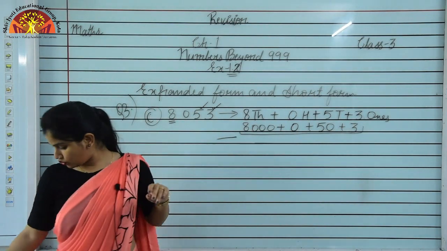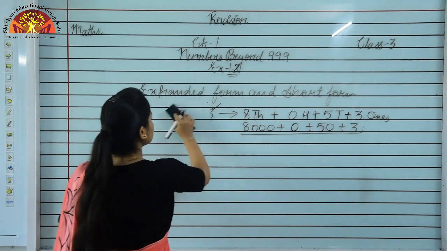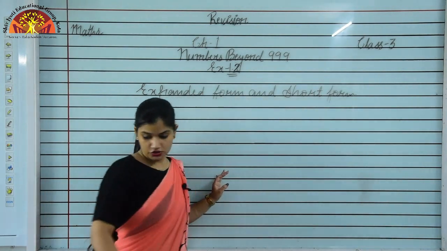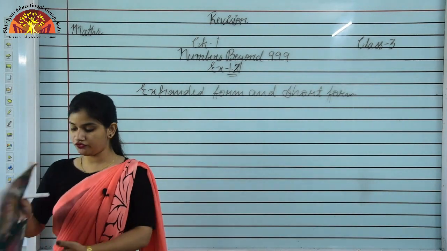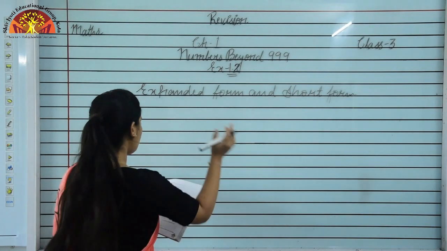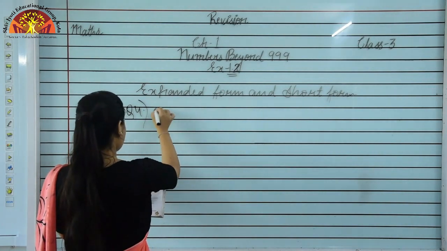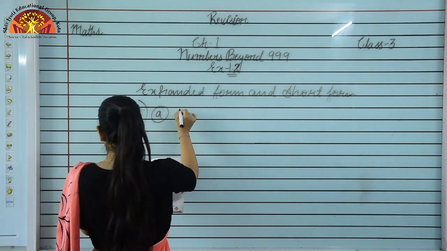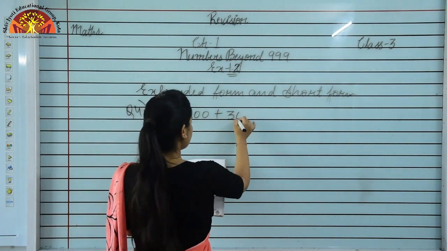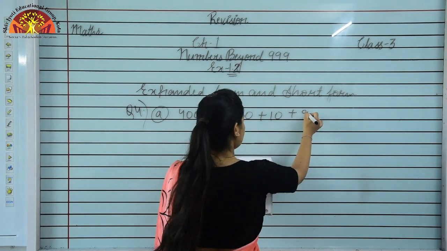And again we can convert this expanded form to short form. So we take one more question. Now we are converting expanded form to short form. So students, see question number 4, and the question number 4 is write in short form. Now we have to convert in short form. Expanded form is given in the question. We are taking A part, 4000, then 300, then 10, and then 9.